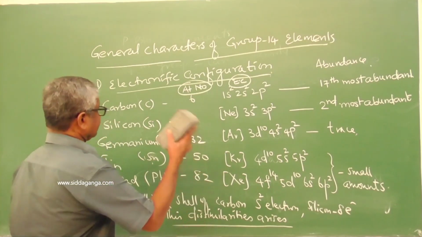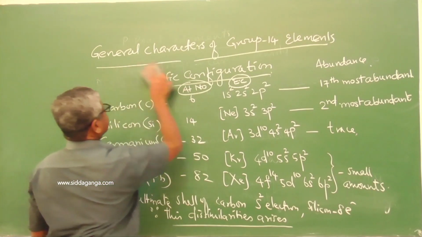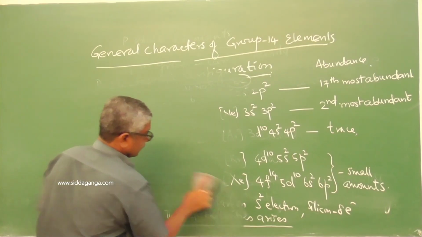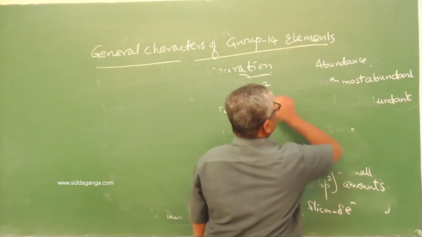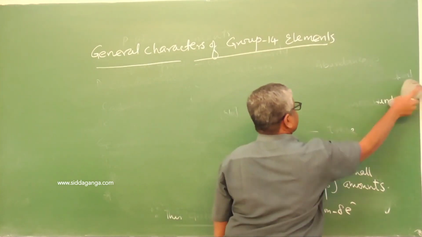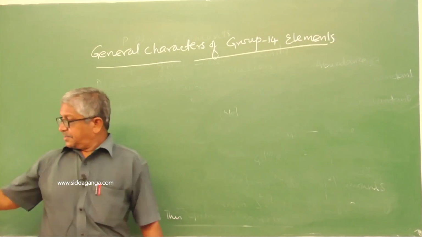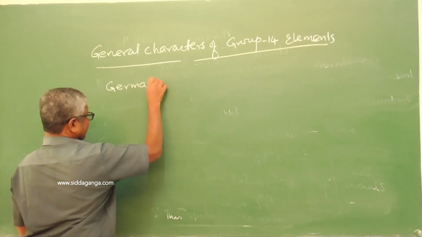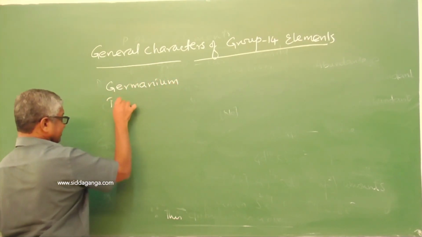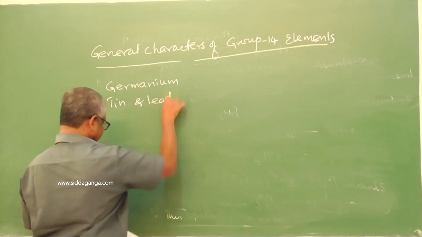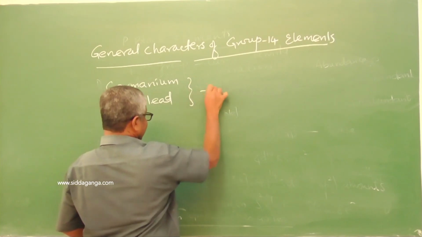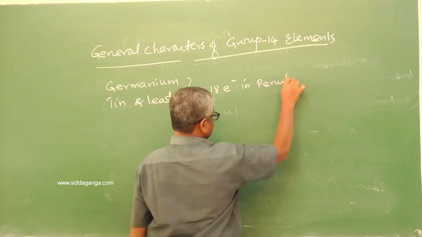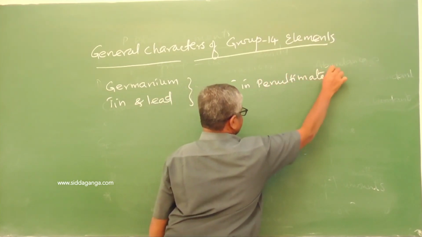Next, germanium, tin and lead have 18 electrons in the penultimate orbit.